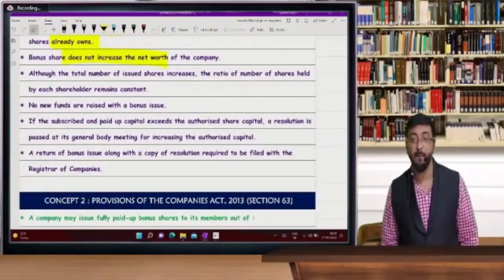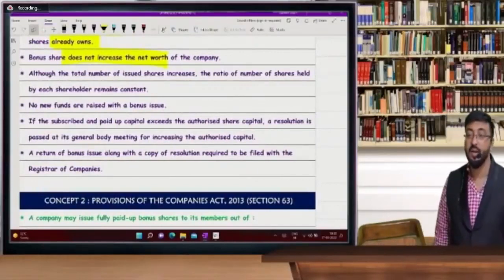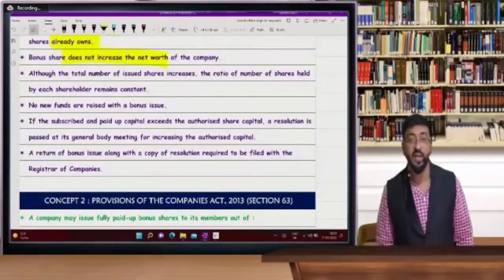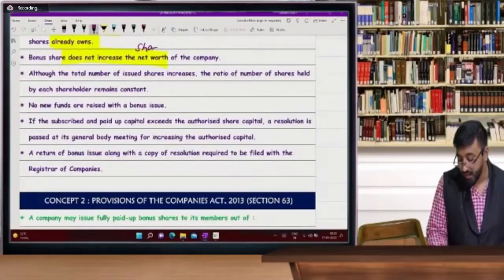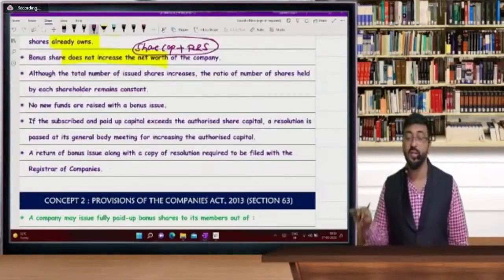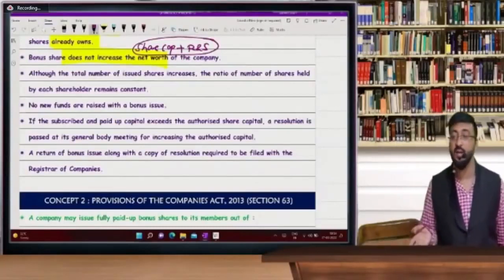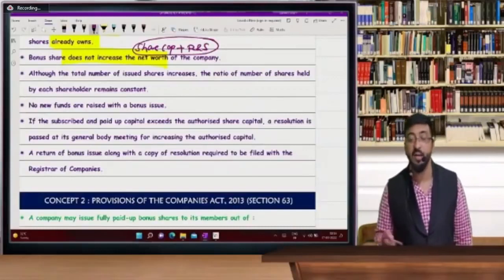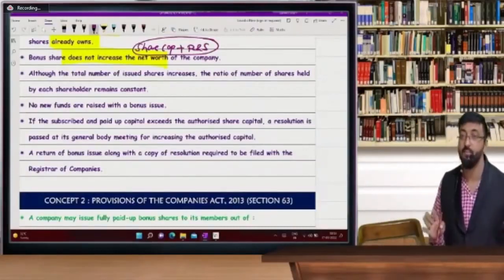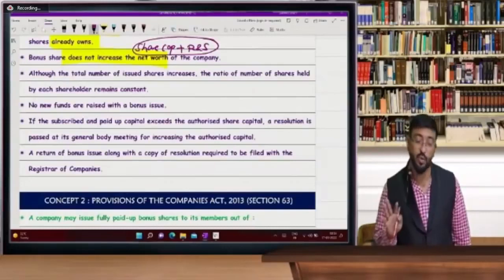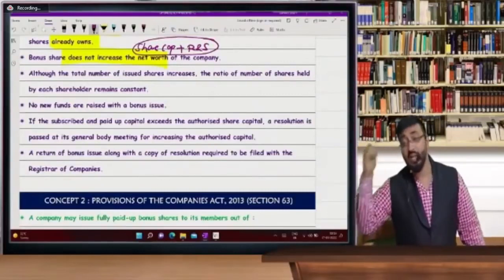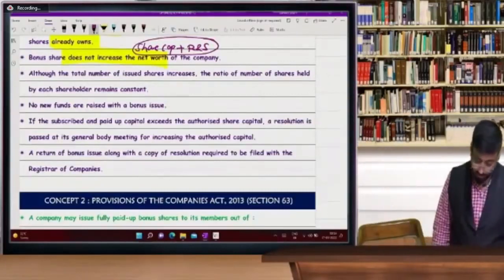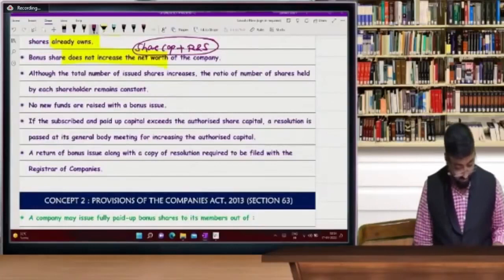Although total number of shares increases, the ratio of number of shares held by each shareholder. What is net worth? Net worth means nothing but share capital plus reserves and surplus. It's called as net worth. So your reserves and surpluses are reducing, your capital is increasing, so it means your net worth will remain same, na beta. That shareholders' fund is called as net worth in simple language. There are many formulas for net worth, but we are not going to see it in detail now because we are going to understand it in financial management. So wait for some time. So yes, net worth, share capital.